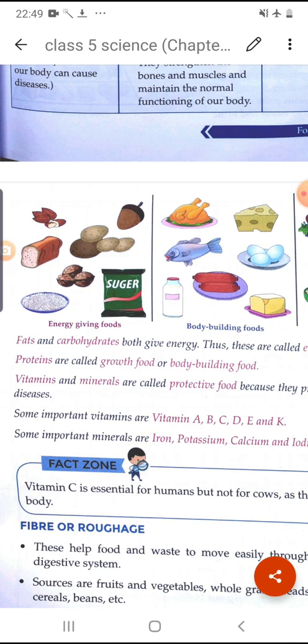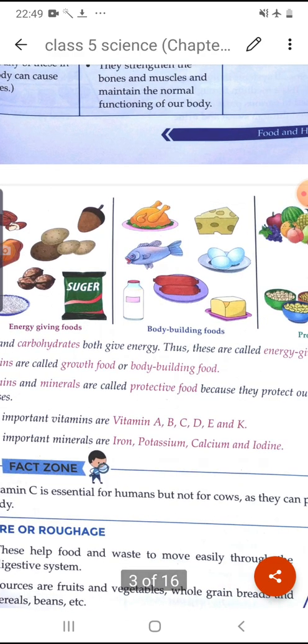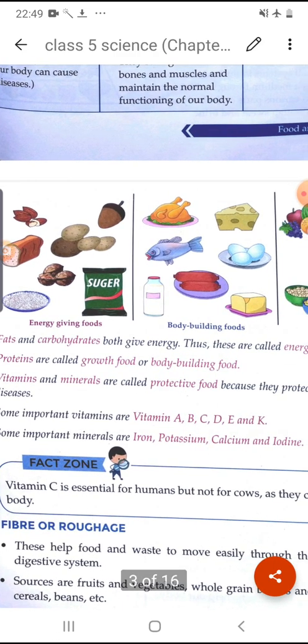There are different types of vitamins. What are the vitamins? Vitamin A, vitamin B, vitamin C, vitamin D, vitamin E and vitamin K. So there are 6 types of vitamins, and also some important minerals are present, like iron, potassium, calcium and iodine. All these are very important minerals that we need in our body for proper growth and development and to fight against some diseases.